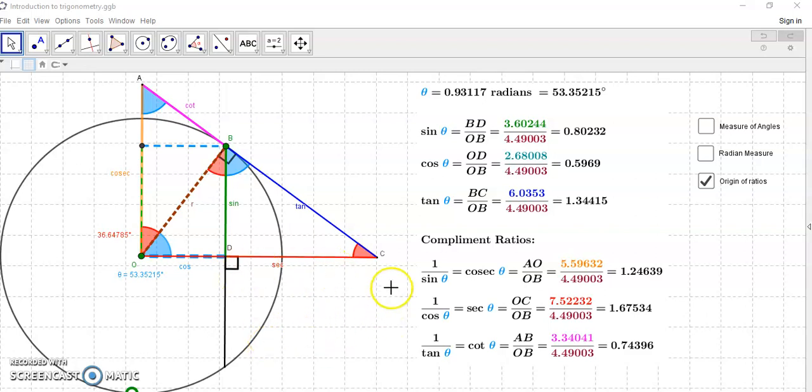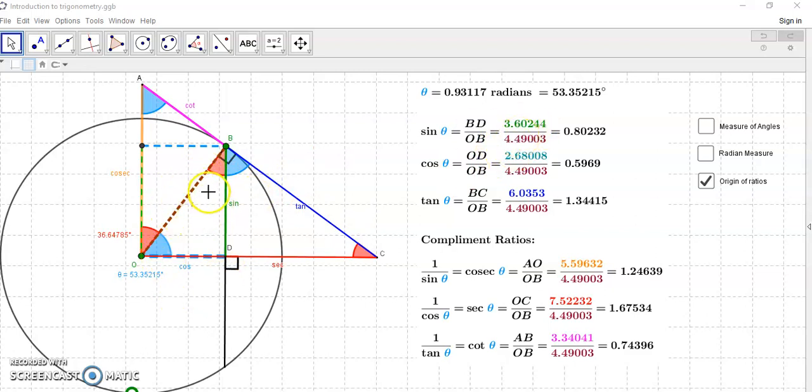Okay, so this length here is the sine length, and you can see that I've color-coded them, so you can stop it now and make sure that you're seeing all the right things, and these are all correct. Now the complement, as you can see here, is simply found by using this similar triangle. So if you look at sine here, it will be the length of the green line to the radius, okay, to this radius here, green line to the radius.